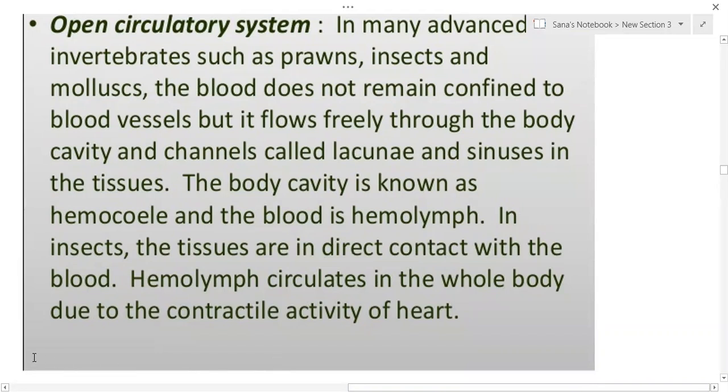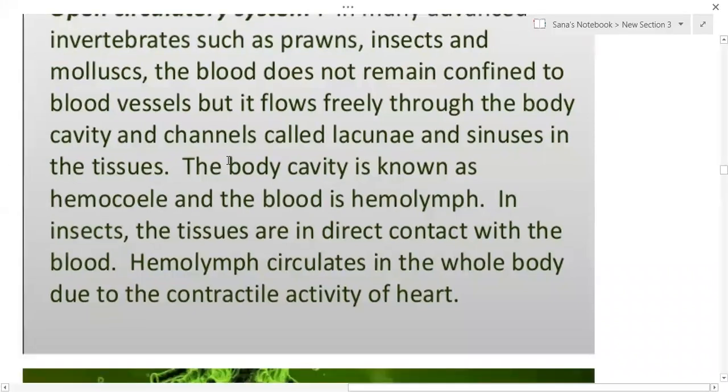Hemolymph circulates in the whole body due to contractile activities of the heart. So here the blood just bathes the tissues. Here no blood vessels carry this hemolymph. This type of circulatory system is called the open circulatory system.